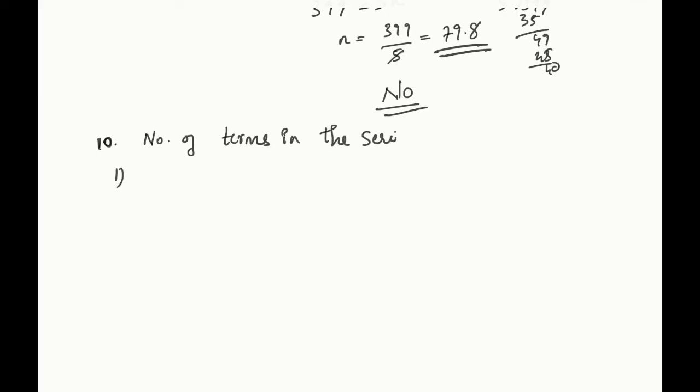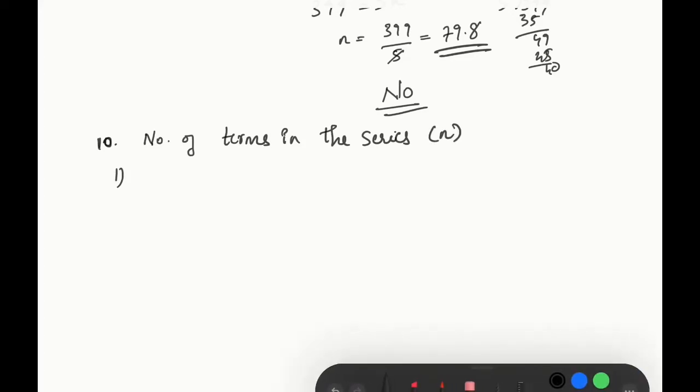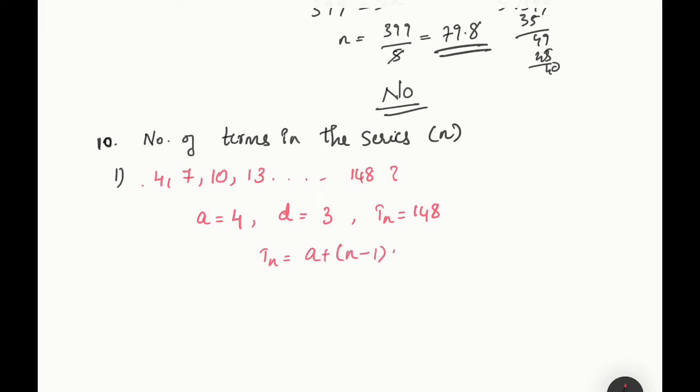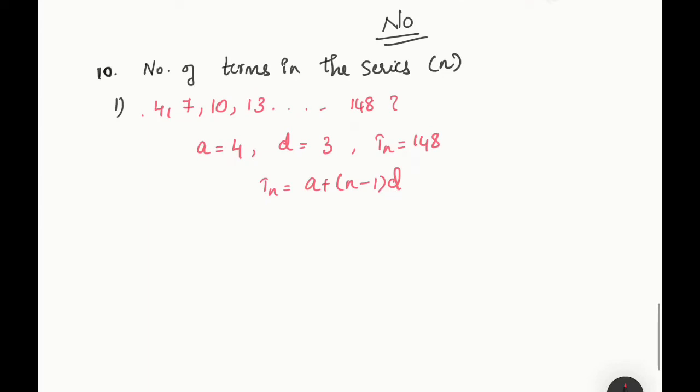So what do you need to find out? Number of terms in the series means you need to find out n. So let me see. What is the first question here? The first question is given as 4, 7, 10, 13, up to 148. So we have a is equal to 4, d is equal to 7 minus 4, that is 3, and Tn is equal to 148. So Tn is equal to a plus (n minus 1) into d.